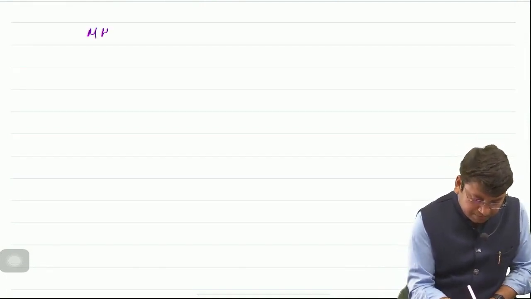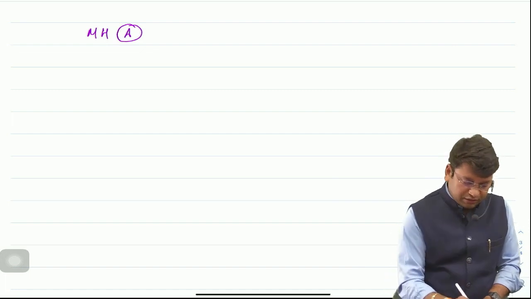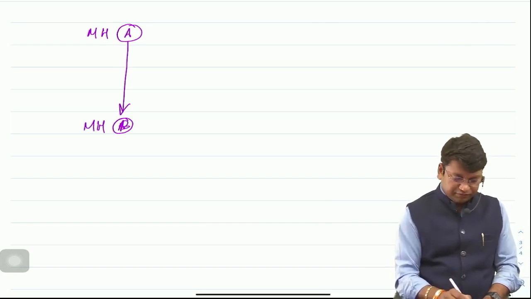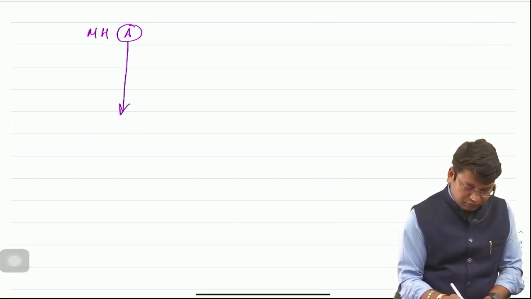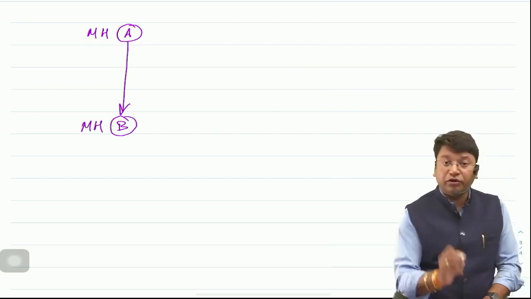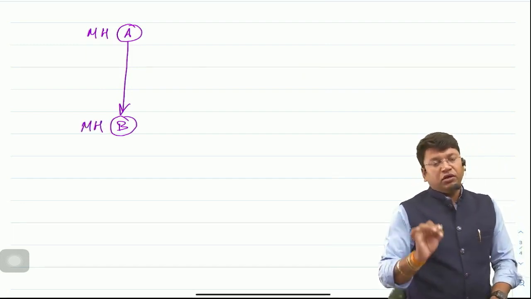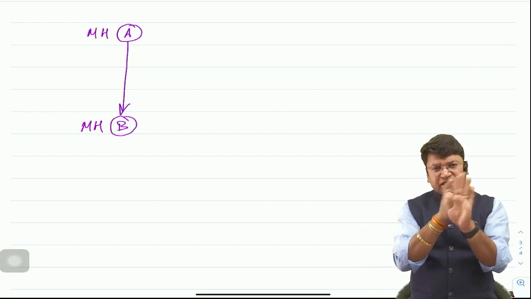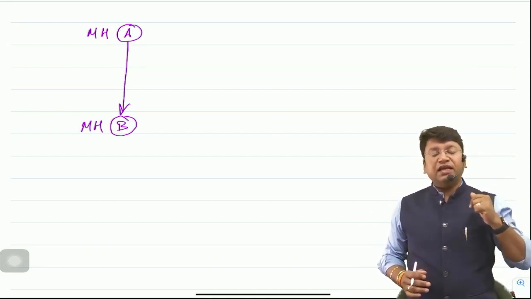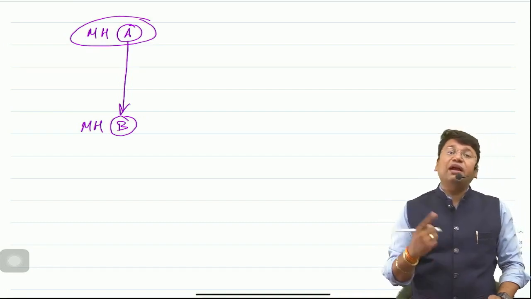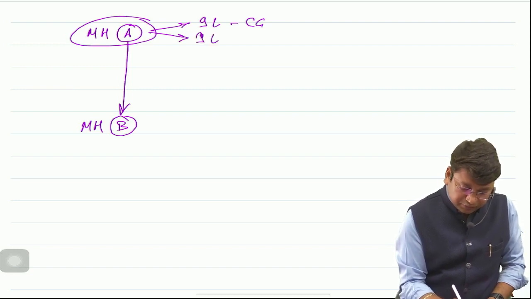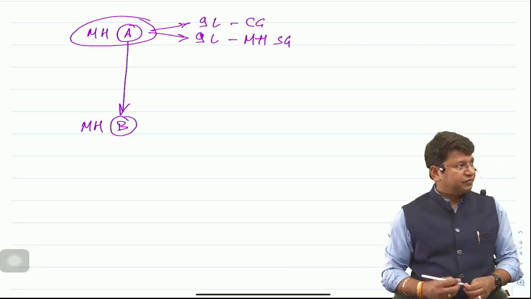Sir, Mr. A of Maharashtra sold the goods to Mr. B of Maharashtra only. Okay, goods were of rupees 1 crore, 9% CGST, 9% SGST. Okay, the rate of tax we are keeping the same, 18%. Okay, 9 CGST, 9 SGST. Then, sir, this Mr. A would have paid rupees 9 lakh to the central government and 9 lakh to the Maharashtra state government, sir. Okay, clear?